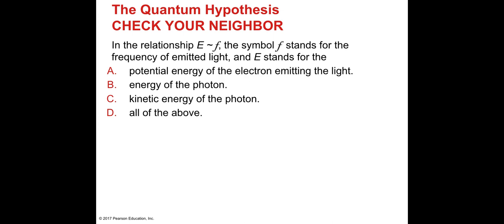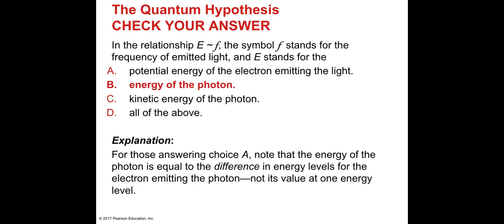In the relationship E directly proportional to f, the symbol f stands for the frequency of the emitted light, while E stands for the energy of the photon. Again, we say that light is emitted in discrete packets that we call quanta.